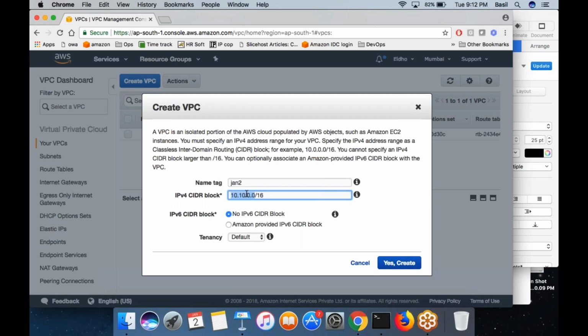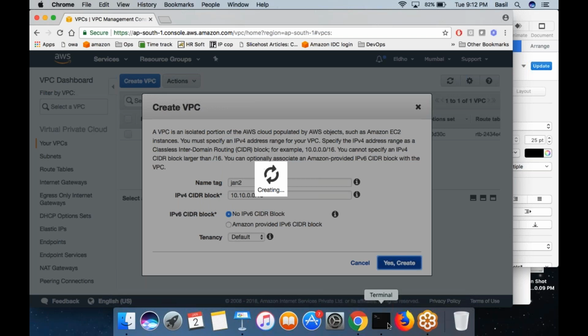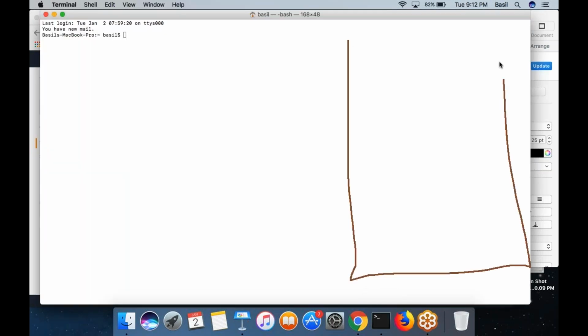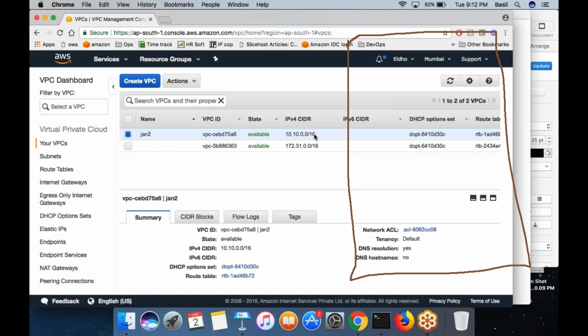So I am creating a network inside my AWS account using this IP range as private IP. Click on the create button. So basically I created a network in the cloud. And this is an isolated network. I mean, no other AWS customer will have access to my network. This is a network that I have created, so it is accessible only by me.